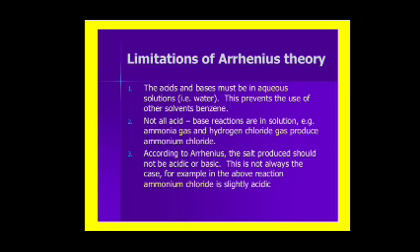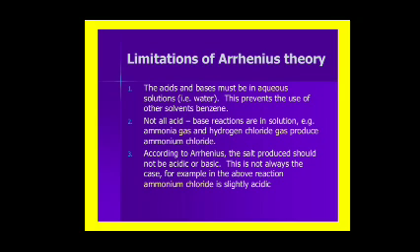Ammonia gas and hydrogen chloride gas produce ammonium chloride, a salt. Not all acid-base reactions are in solution.